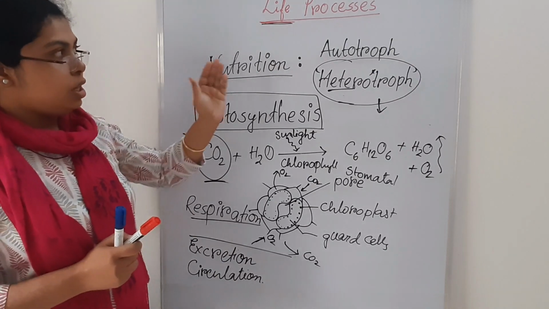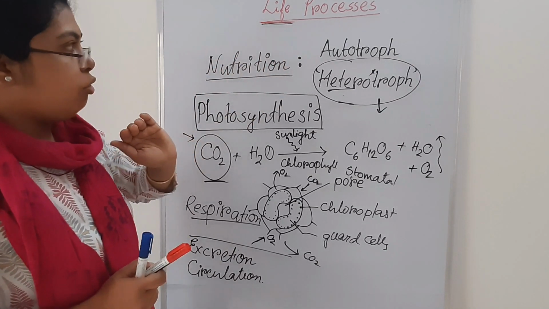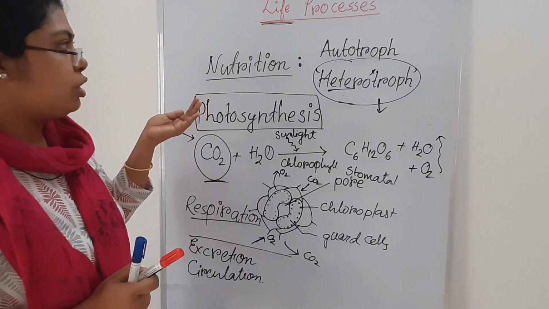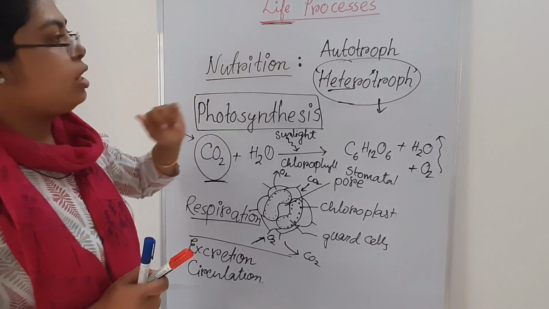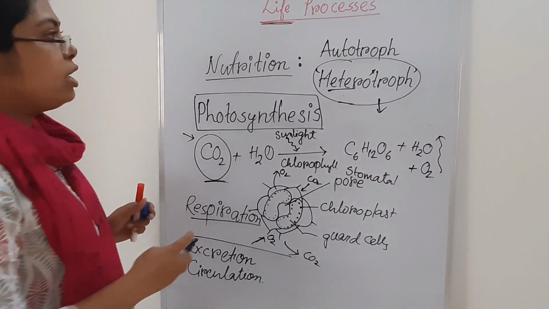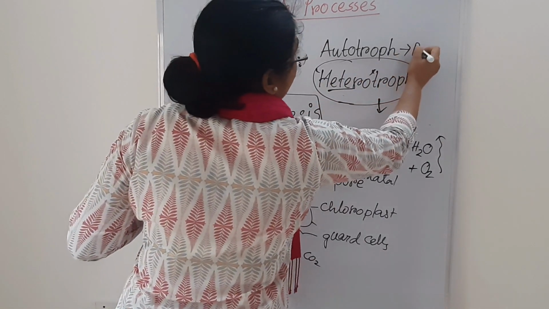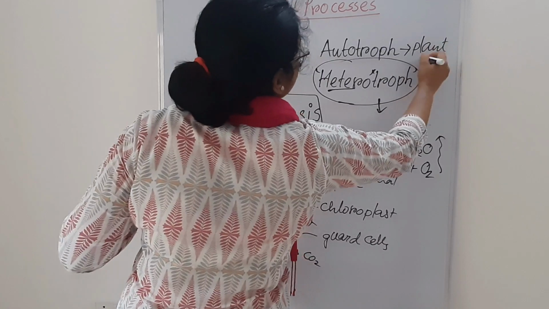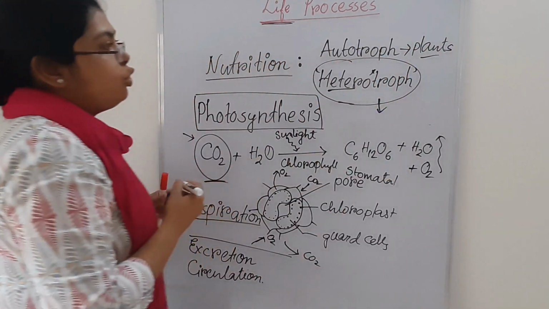The nutrition, now what are the different types of nutrition? That is autotrophs and heterotrophs. In case of plants, what happened? Plants are mostly autotrophs. Okay.